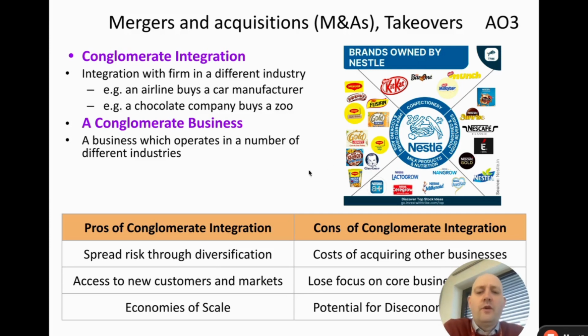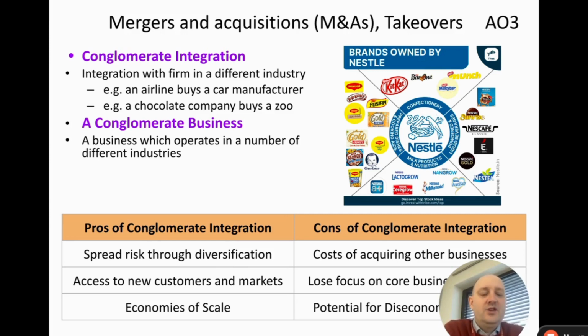And so what are the pros of conglomerate integration? Well, the main one is that we can spread risk through diversification. So diversification means that we do lots of different things. And so what Nestle could look at here is, well, what about if people stop eating so much chocolate? People think, well, chocolate's bad for you, so let's stop eating chocolate, for example.